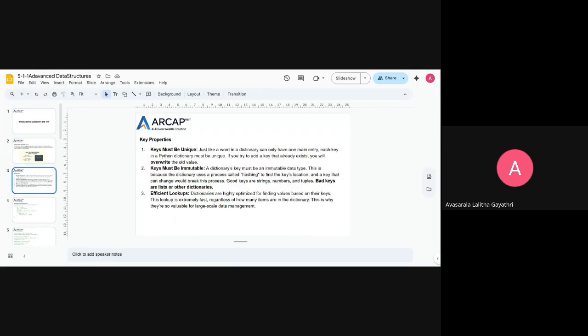Now the key properties of dictionaries: keys must be unique.